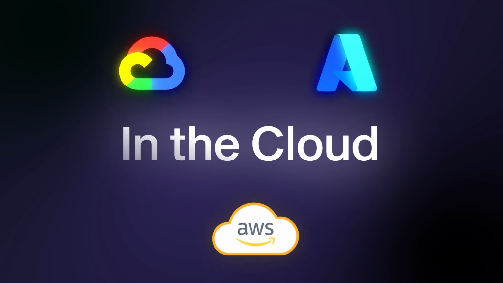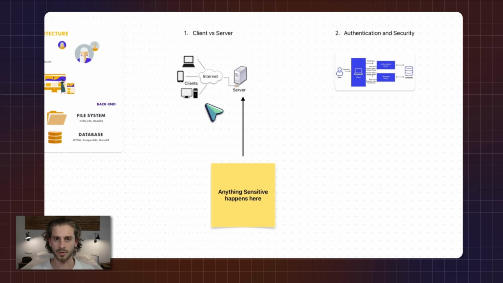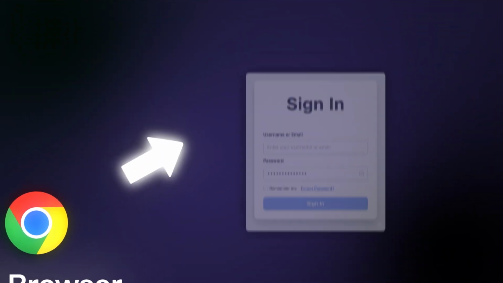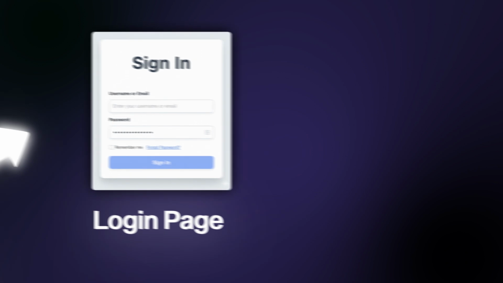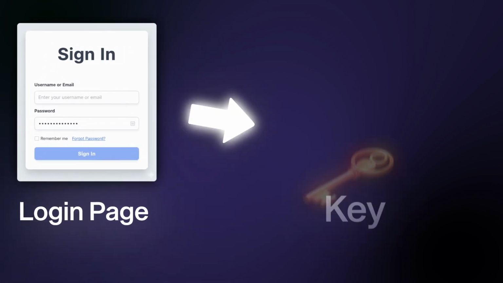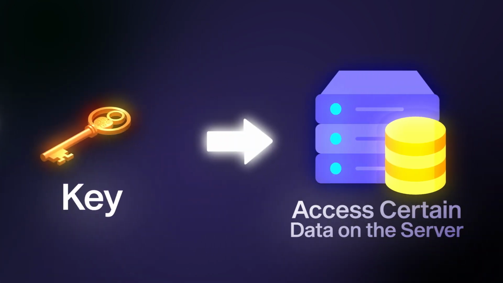As you build, you'll understand a little bit more about this relationship, but through an app, we're constantly sending messages, which are called API requests, back and forth between the client and the server to basically exchange data. Basically, how this works is that through your web browser, by logging into a platform, you exchange a username and password and login for a key, which allows you to access certain data on the server.